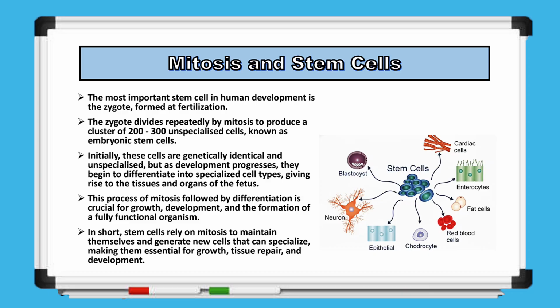In summary, stem cells depend on mitosis to both maintain their population and generate new cells that can become specialized, making them vital for growth, tissue repair, and overall development.